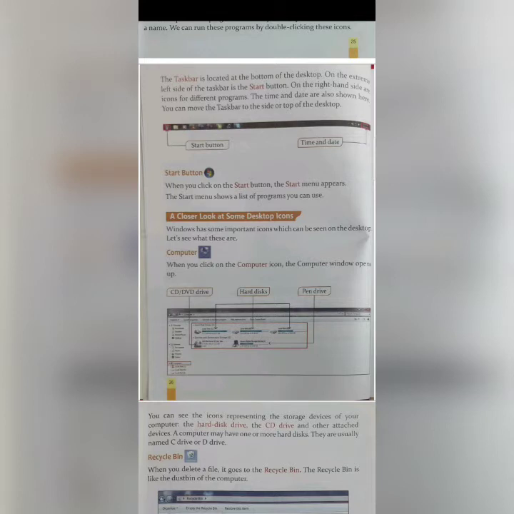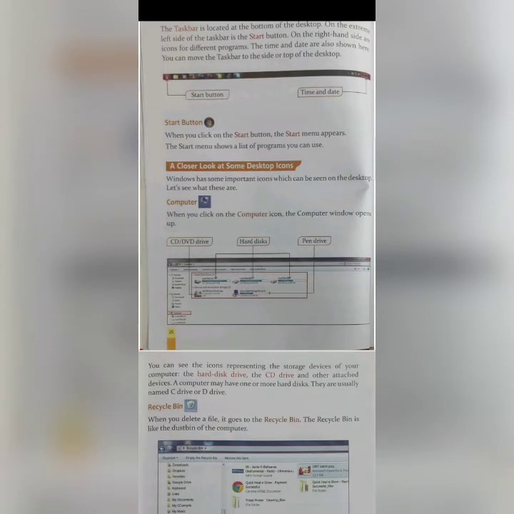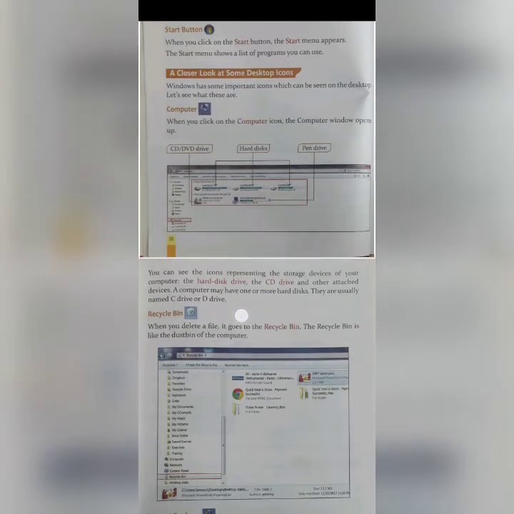First is computer. When you click on the computer icon, the computer window opens up. So we have so many icons on the desktop. So first we'll go with the computer icon. So after double clicking on that computer icon, this page will pop up. In this page, you will find CD and DVD drive, hard disks, pen drive. These are the small folders.